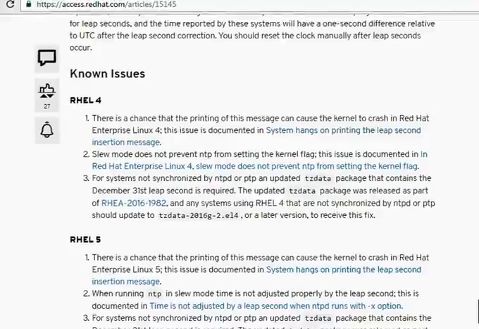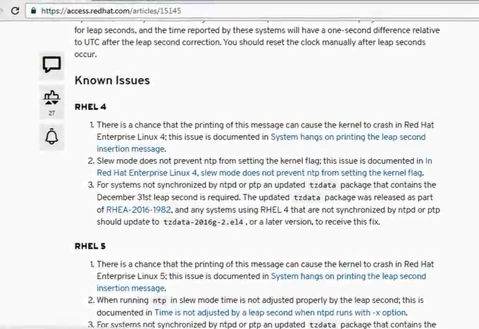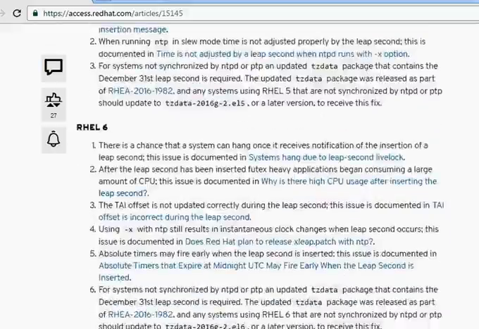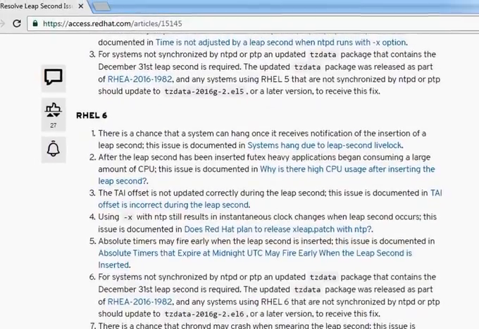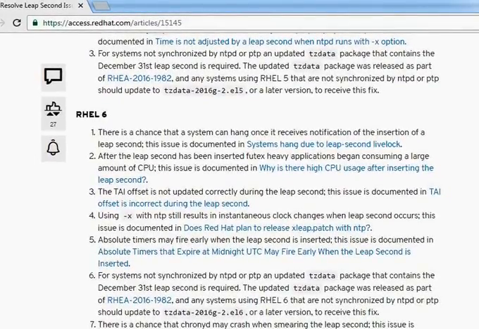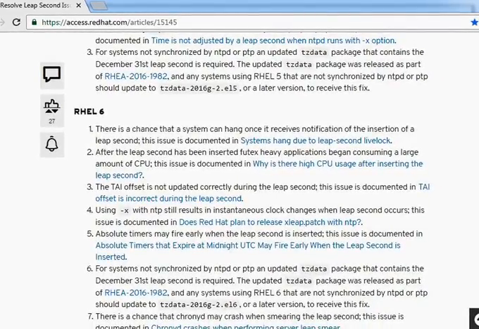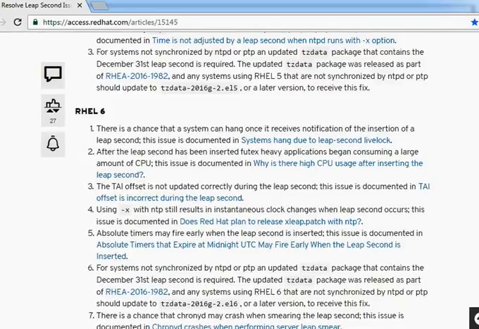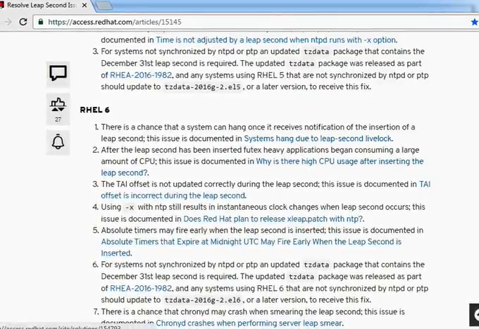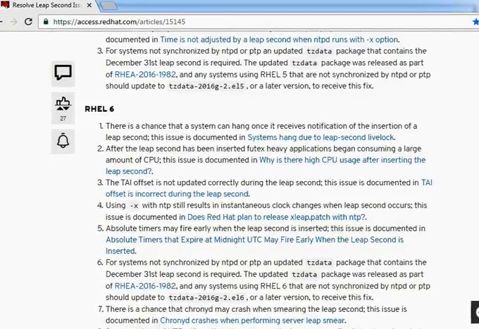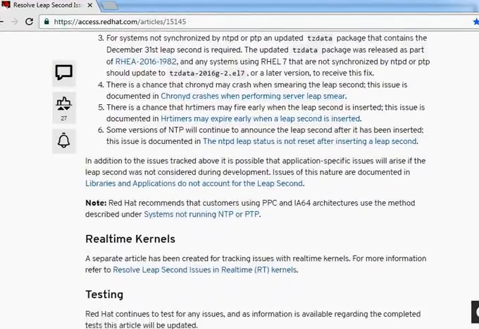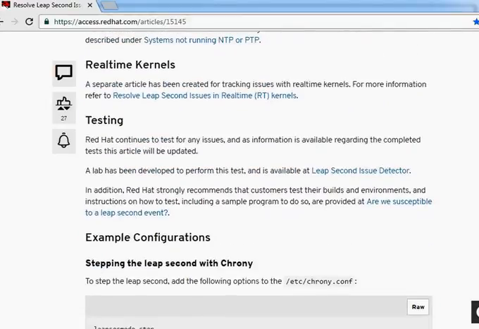If you see Red Hat 4, and Red Hat 5, there are other issues. Red Hat 5 may also crash, and similarly Red Hat 6 can hang. There is a chance, but it's not a sure thing. Not all systems will hang, only those which got this particular bug or are impacted by this leap second issue. But again, there is a chance, friends. And these are the complete non-issues. That's a bit of a worry, but don't worry, Red Hat already developed one script.